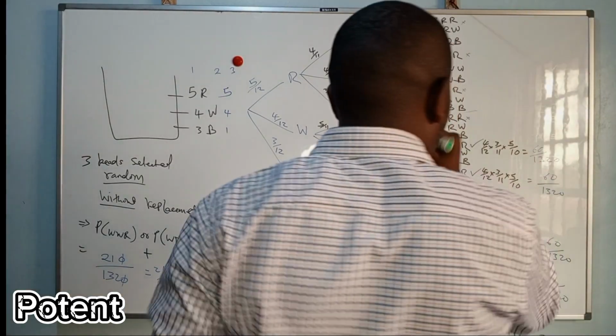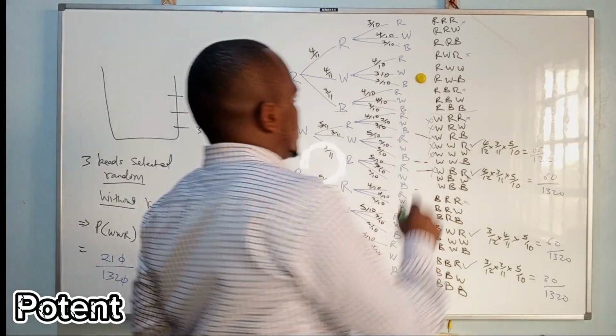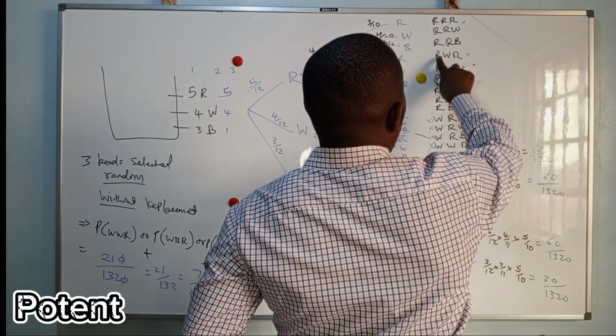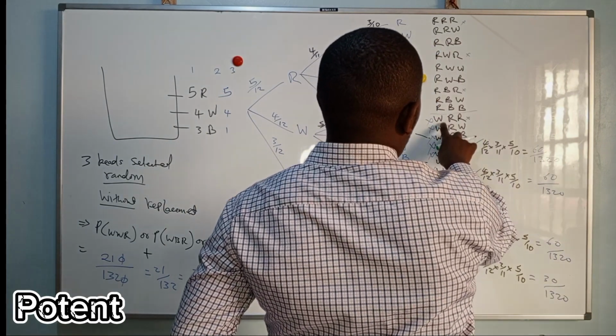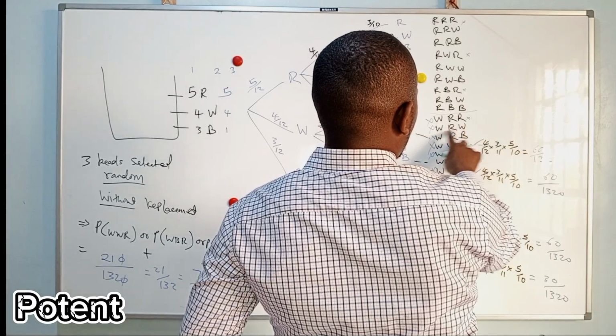So it is even becoming easier. You just need white and blue, no red. So white, blue, white, blue. Red we have said no. There is no white, blue here.